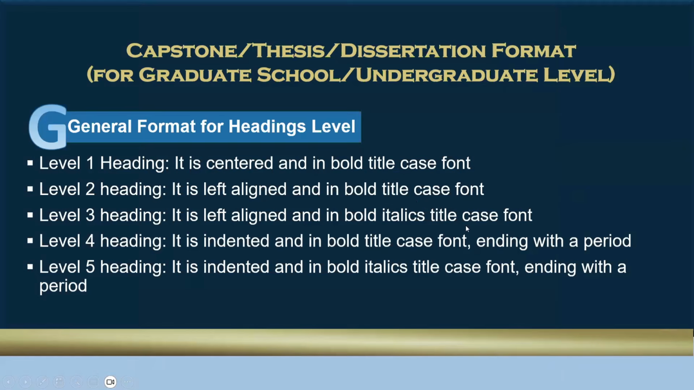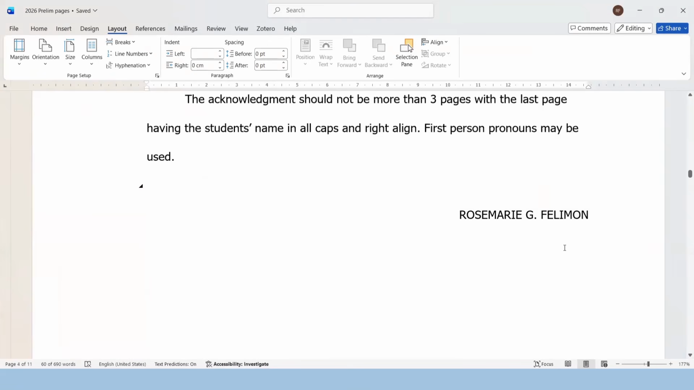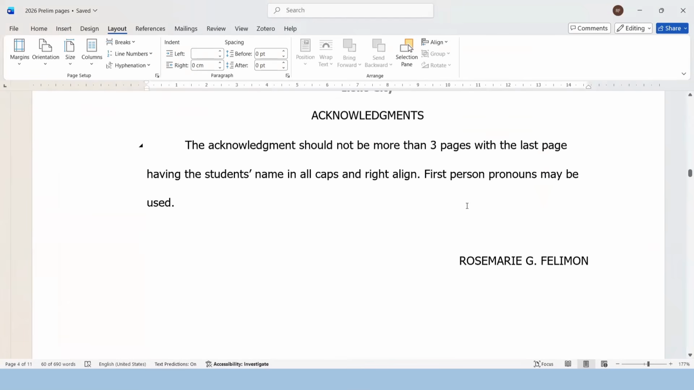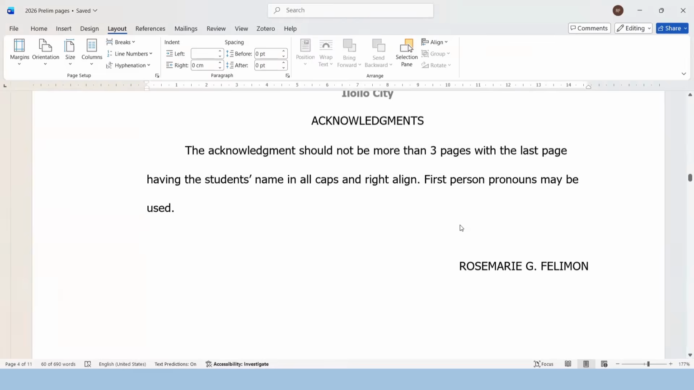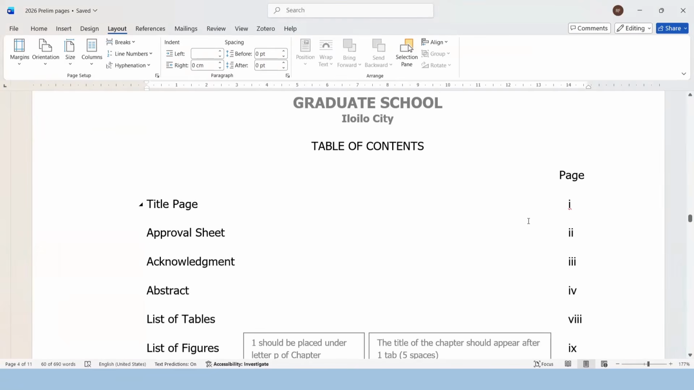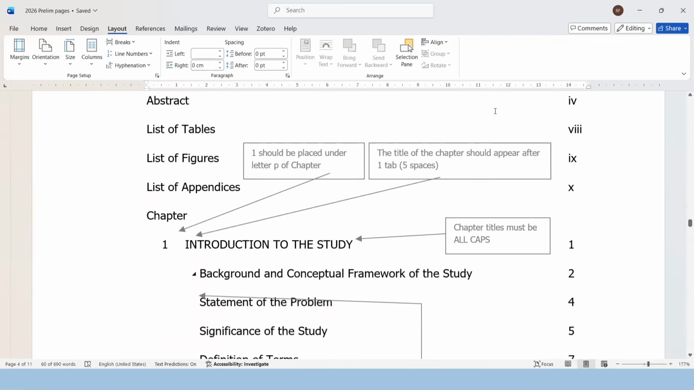But let me share with you the recommendations of the editors before. Take note that in the existing graduate school policy, we do not have a sample for preliminary pages. Hence, I would recommend, and this is just a recommendation because it's not part of the policy, that we follow some recommendations from the editors that we have been practicing for years. So let me highlight some of the notes here.